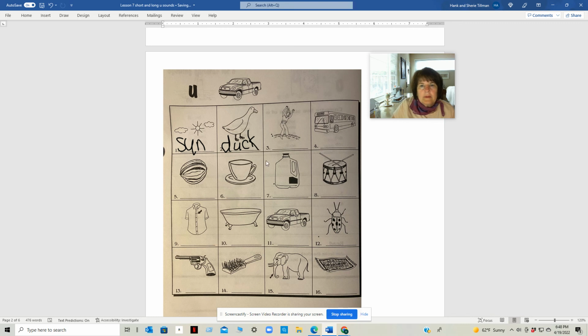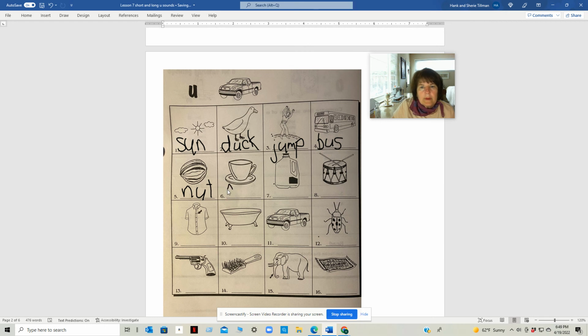Jump, J-U-M-P, jump. This is a bus, B-U-S, bus. This is a nut, N-U-T, nut.